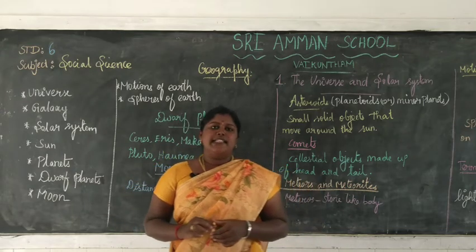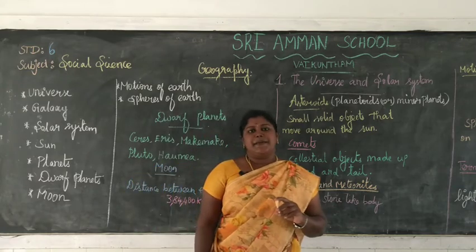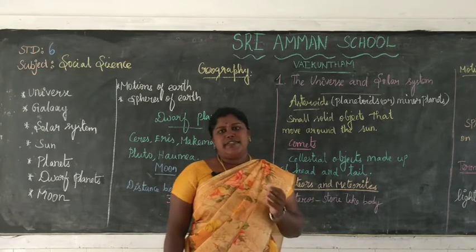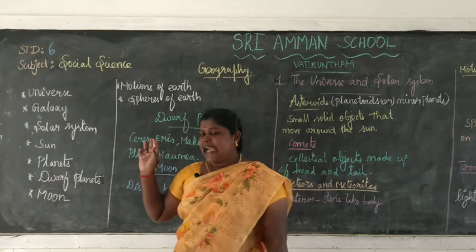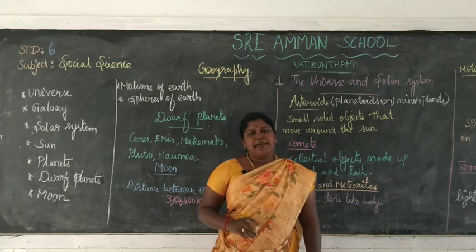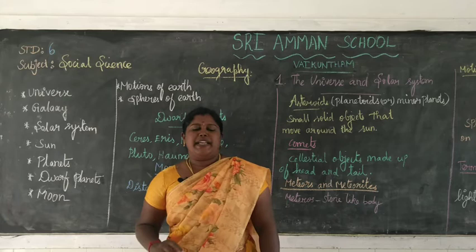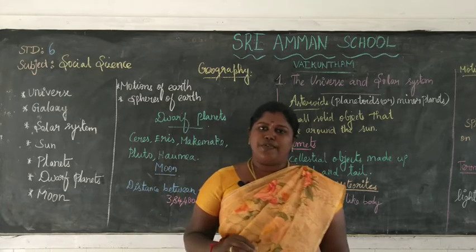So, this session is a continuation of the first unit, the universe and the solar system. In our last session, we saw about the universe, galaxy, solar system, sun and the planets. So, what does universe mean? Universe is a vast expanse of space.